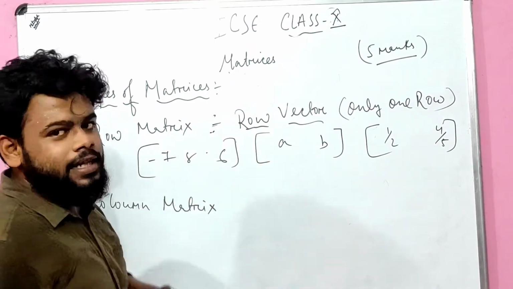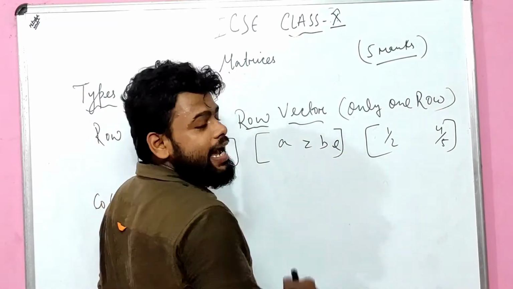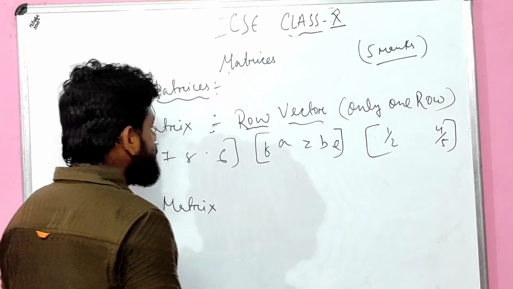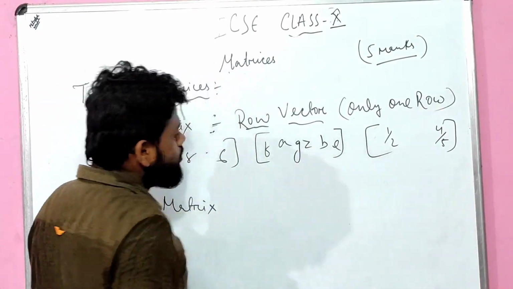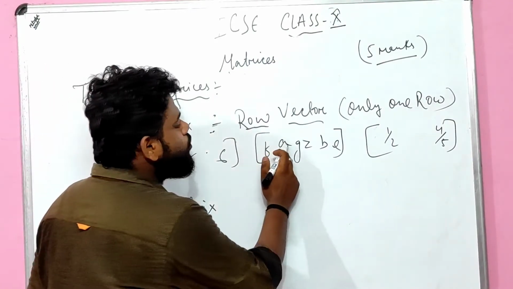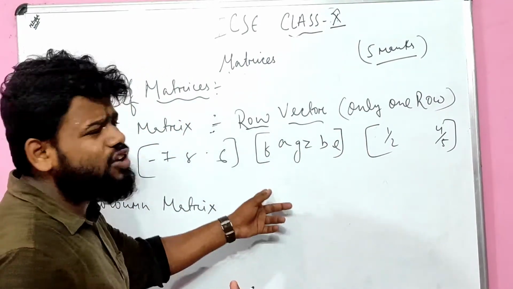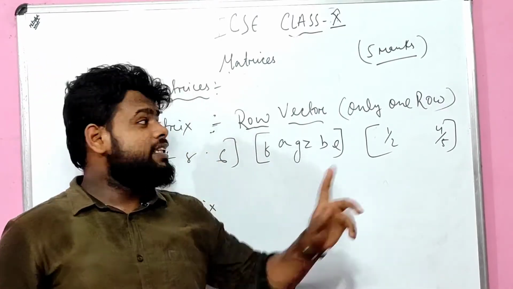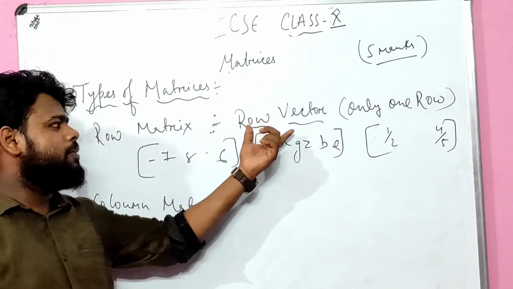For example, A, B, I can put Z also, E also, F also, G also. Are you getting it or not? So how many columns are there? 1, 2, 3, 4, 5, 6 columns are there. No problem regarding it, children. 6 columns, 7 columns, but remember, you should have only one row. That is a row matrix. Most importantly, a row matrix is also known as a row vector.